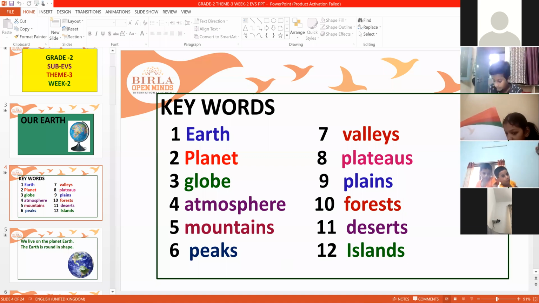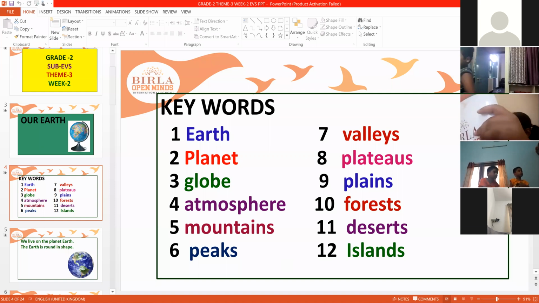Earth, planet, globe, atmosphere, mountains, peaks, valleys, plateaus, plains, forest, deserts, islands.